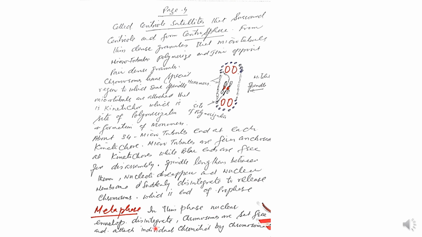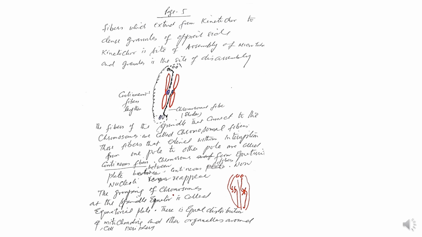Metaphase. In this phase, the nuclear envelope disintegrates or breaks down. Chromosomes are set free and individual chromatids attach by chromosomal fibers, fibers which extend from the kinetochore to the dense granule of the opposite pole.